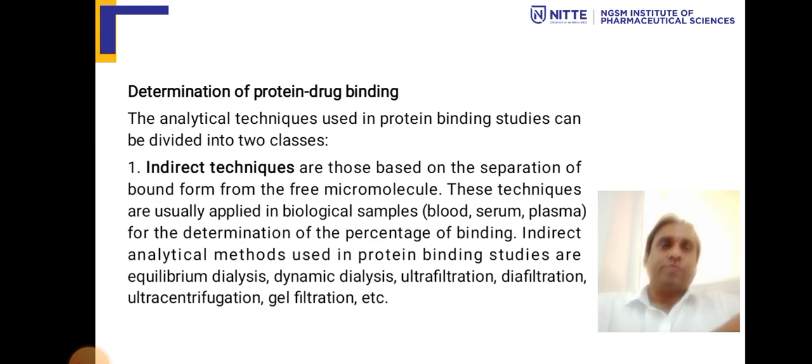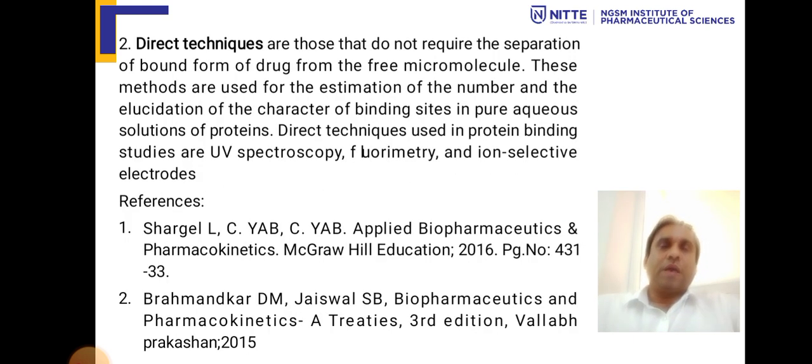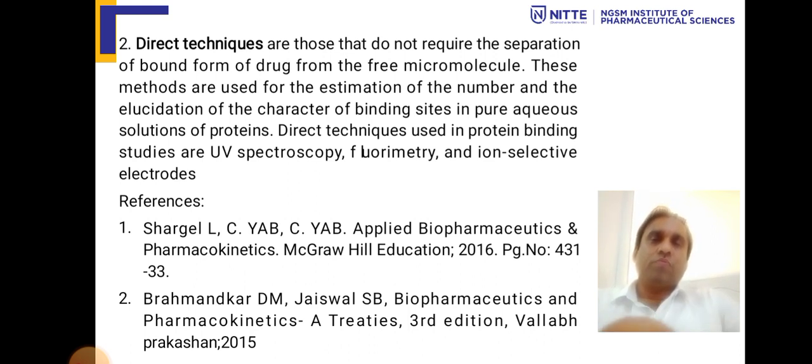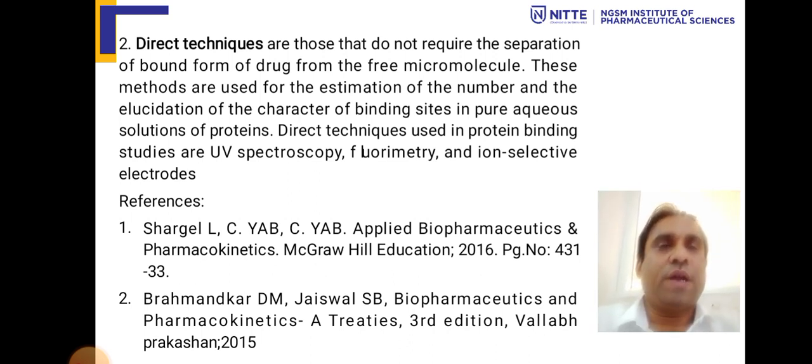Now, coming to direct techniques. Direct techniques are those which do not require separation. When we talk about separation, it means the bound form of the drug and the free micromolecule. These methods are used for the estimation of the number and elucidation of the characteristics of binding sites in a pure aqueous solution of protein.